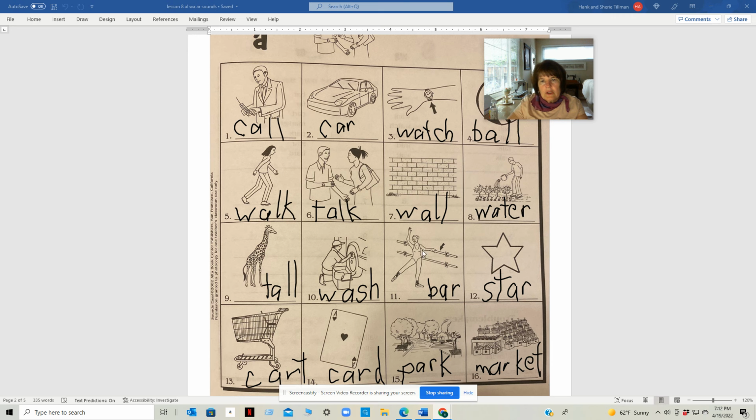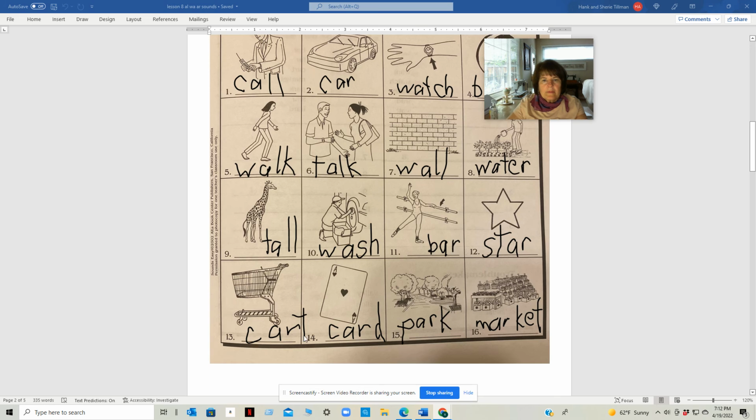Wash, W-A-S-H, wash. This is a bar. She's holding a bar, B-A-R, bar. This is a star, S-T-A-R, star. This is a cart, C-A-R-T, cart. This is a card, C-A-R-D, card. This is a park, P-A-R-K, park.